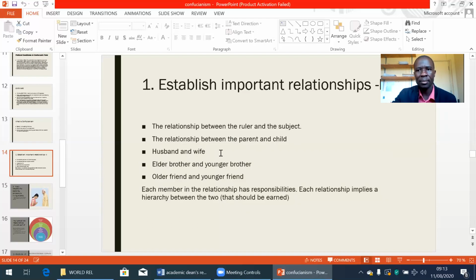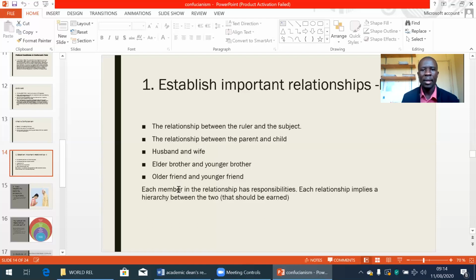So he focused on the ideal person because, as we have already mentioned, this was a society in which people were not really paying attention to what it means to be an ethical person. So each member in the relationship has responsibilities. Each relationship implies a hierarchy between the two that should be earned.